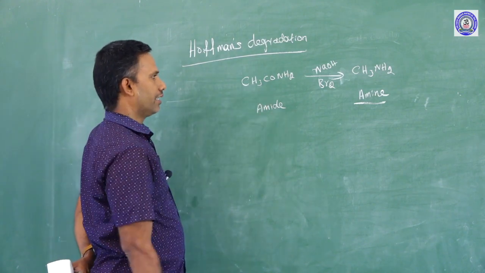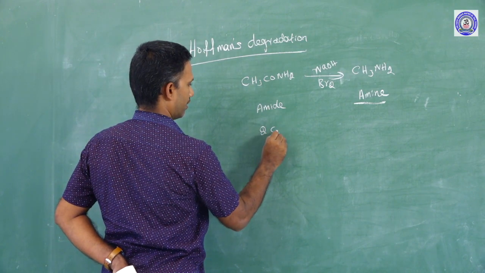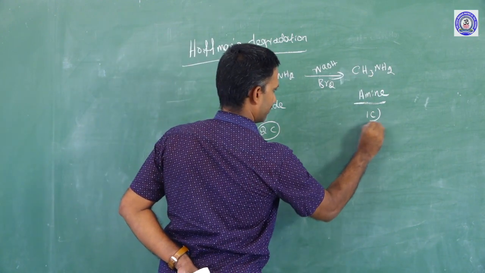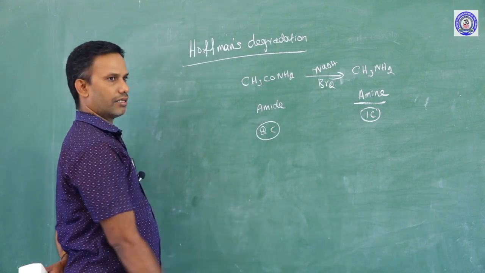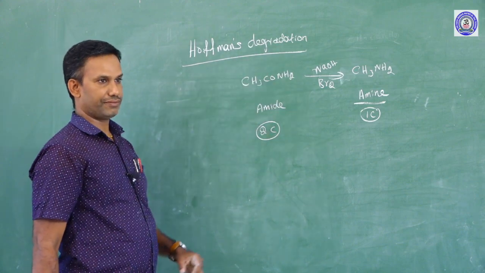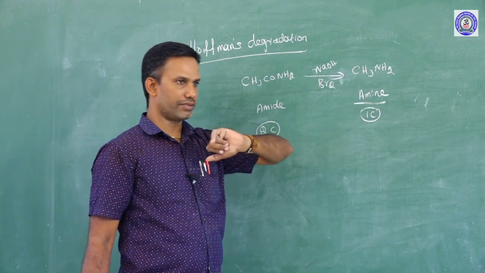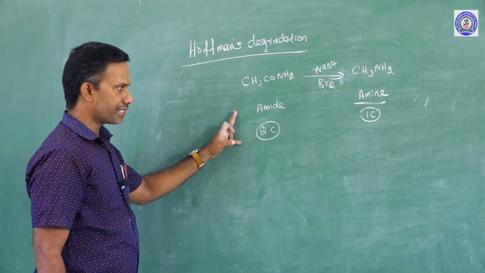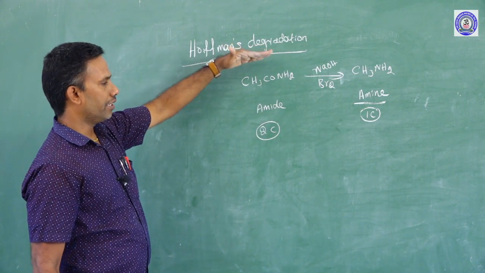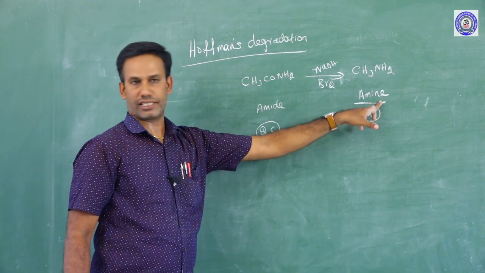Why is it called degradation? See here, how many carbons are there? 2 carbons are there in the amide. How many carbons are there in the product? Only 1 carbon. So 1 carbon is reduced, that is degraded. That's why this is called degradation. The reactant has 2 carbons, the product has only 1 carbon. Here amide is converted to amine, Hofmann degradation. It is one of the important methods to prepare primary amines.